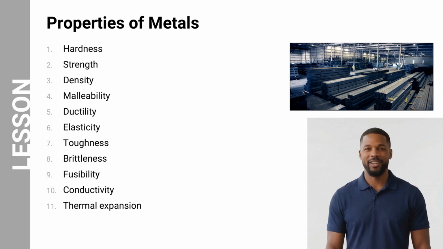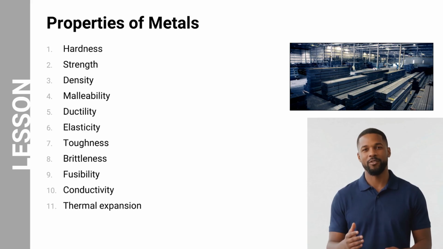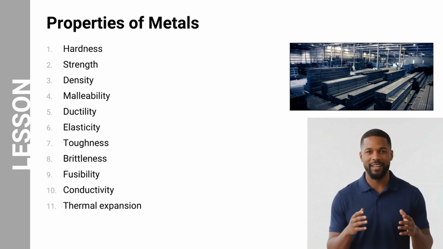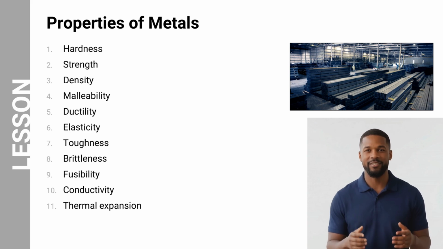The next step is to examine the properties that allow metals to resist those forces. Metals used in aircraft must possess specific physical and mechanical properties to perform safely under operational loads. Some of the most important properties include hardness, strength, and density. Other important properties include malleability and ductility, elasticity, toughness, brittleness, fusibility, conductivity, and thermal expansion. In the next slides, each of these properties will be explained in more detail.